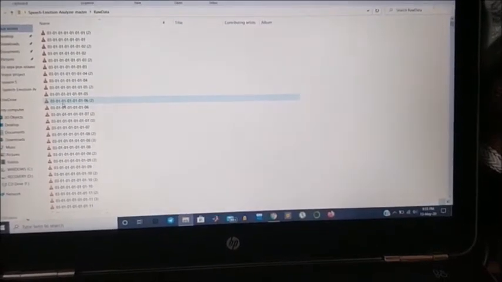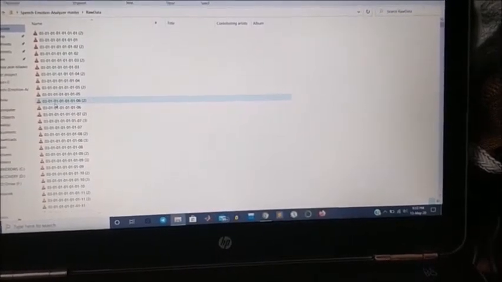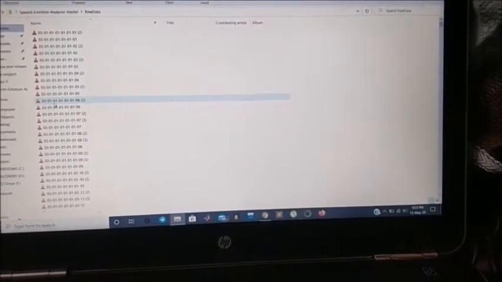Based on the emotions I have numbered them: 1 as neutral, 2 as calm, 3 as happy, 4 as sad, 5 as angry, 6 as fearful, 7 as disgust, and 8 as surprise. So there are different emotions for different numbers which I have allotted.